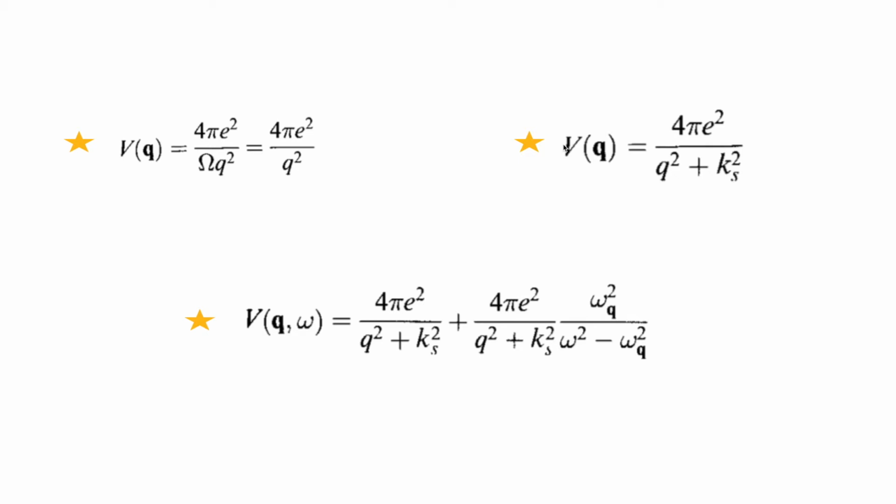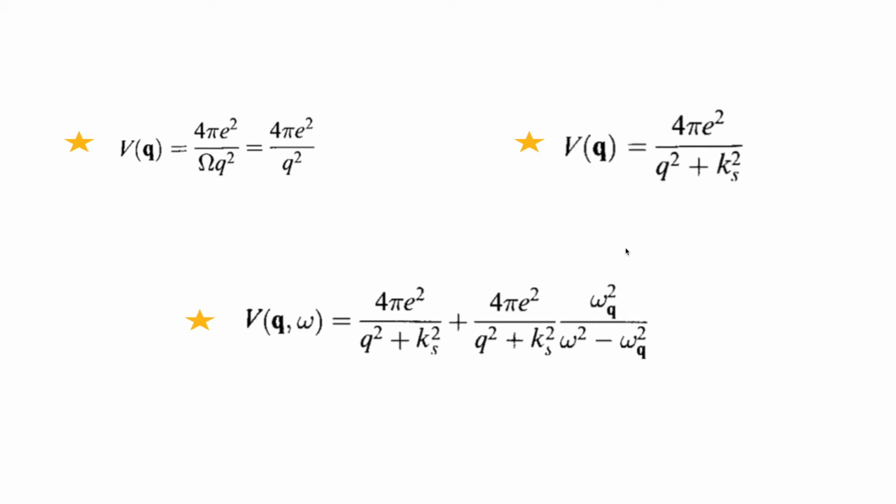And if you see in the real material, what is happening? Why I said that superconductivity is arising due to electron-phonon interaction? This phonon comes into the picture due to the ions.